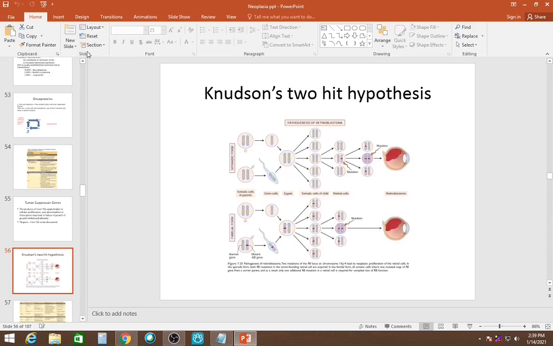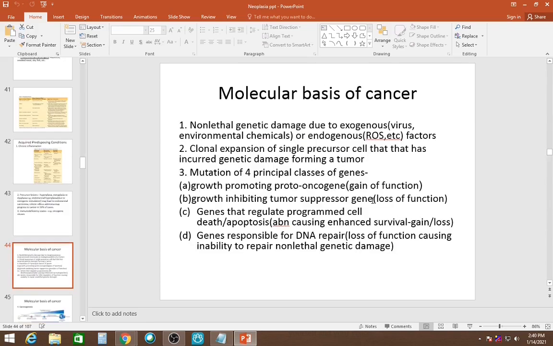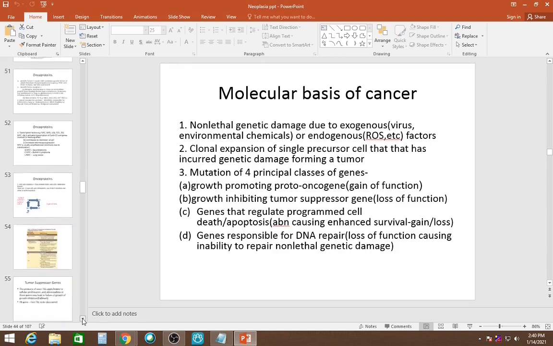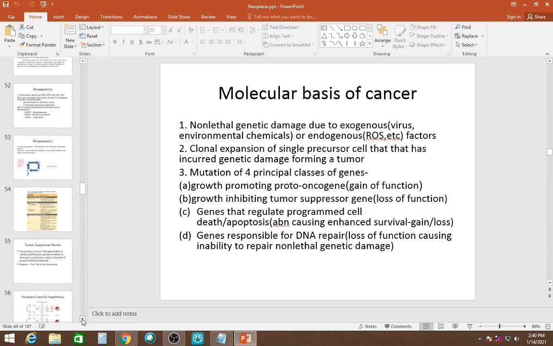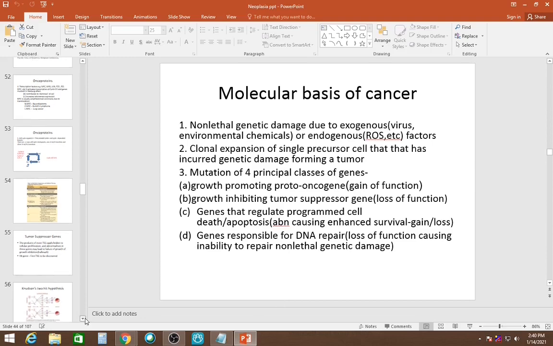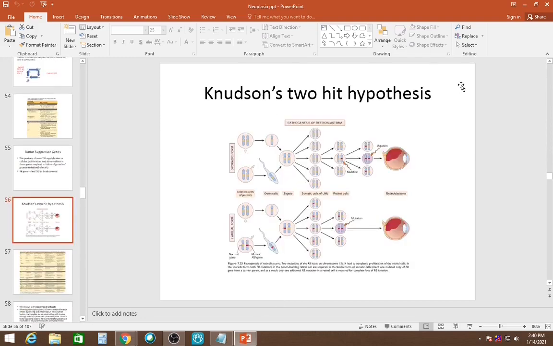As we already know, these tumor suppressor genes lead to cancer when there is loss of function of these genes. Usually there must be mutation in both the genes derived from the parents, only then is there loss of function. So they are usually recessive. This is Knudson's two-hit hypothesis. In this one, the genes which the baby has acquired from the parents are all normal.